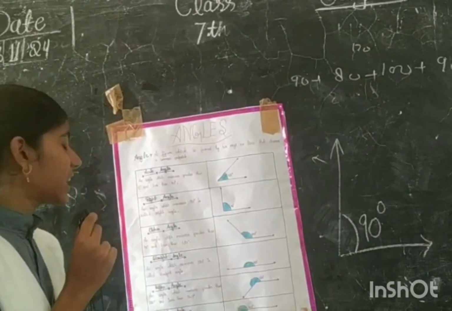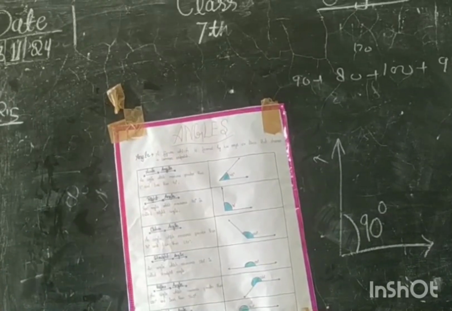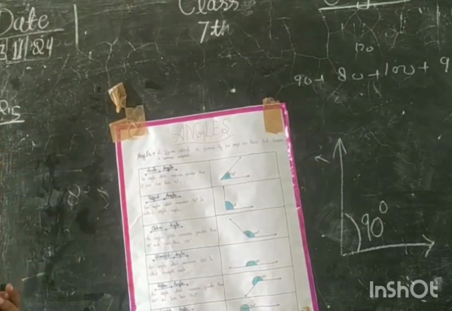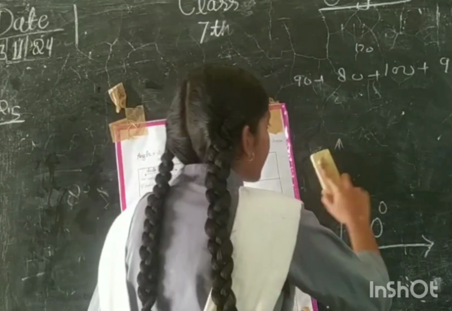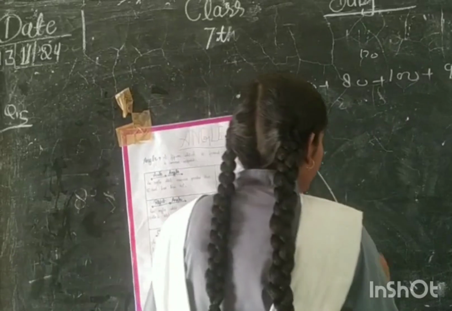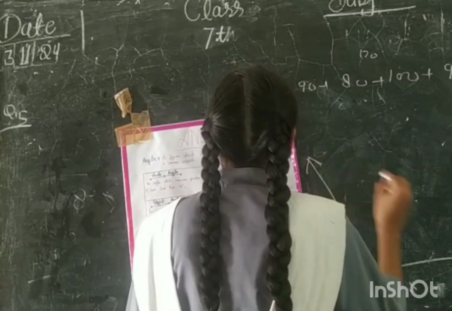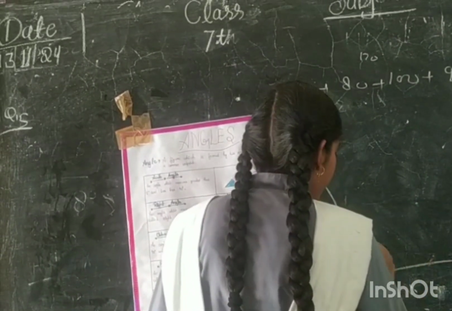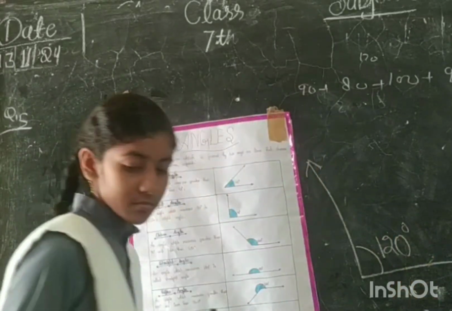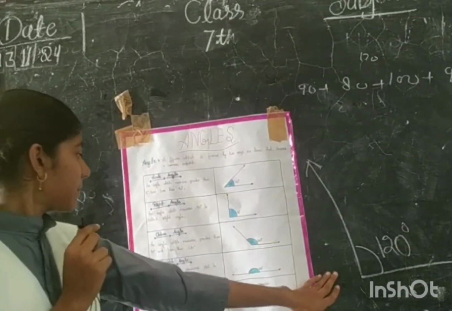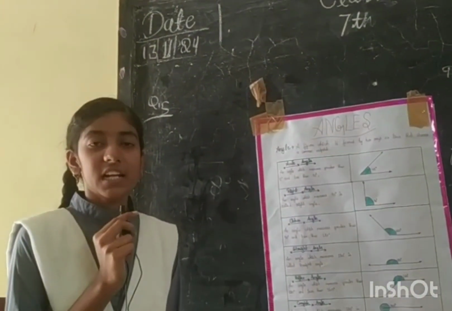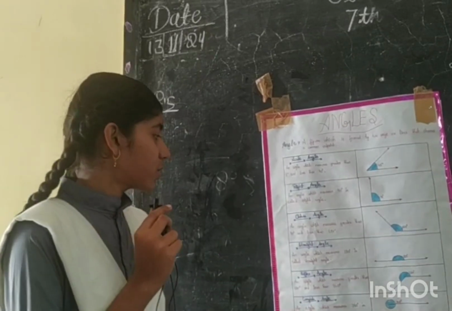This shape is a right angle, an angle which measures 90 degrees is called a right angle. Third, obtuse angle. This shape is an obtuse angle. An obtuse angle is greater than 90 degrees and less than 180 degrees.